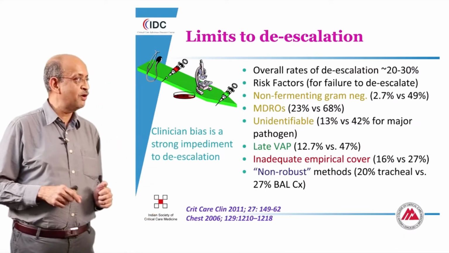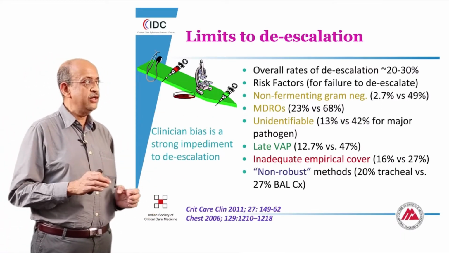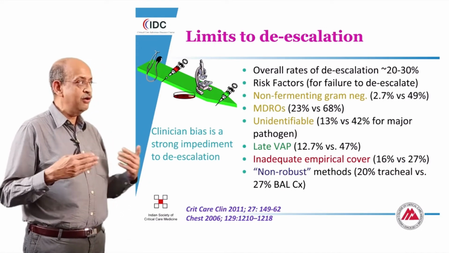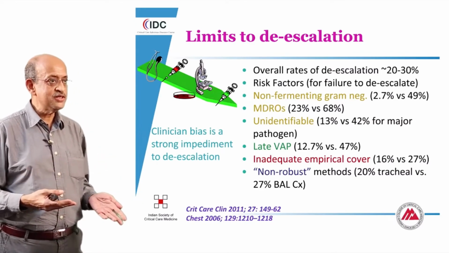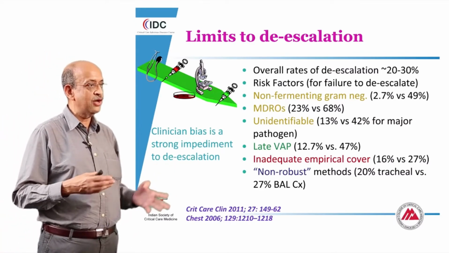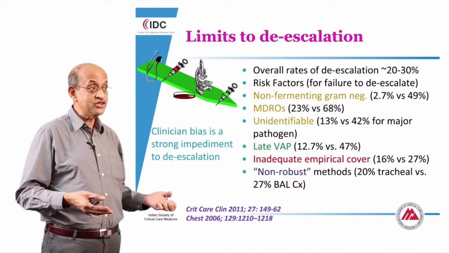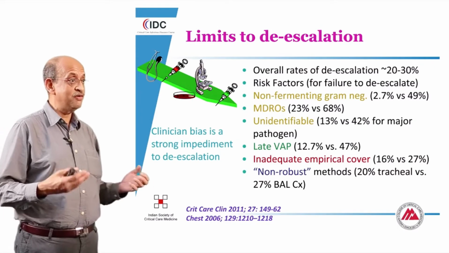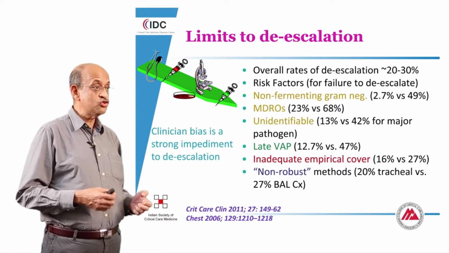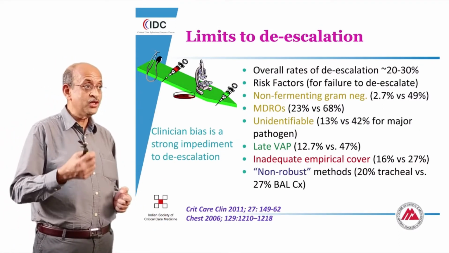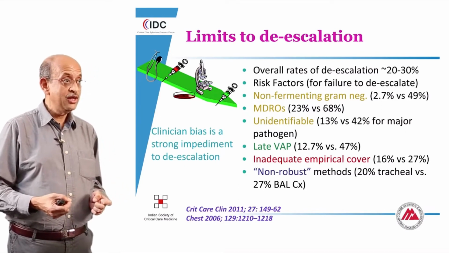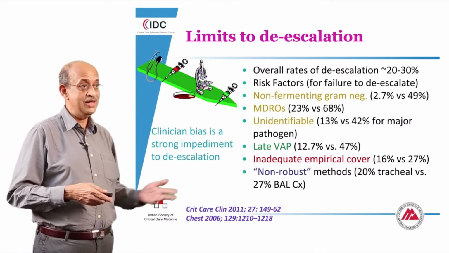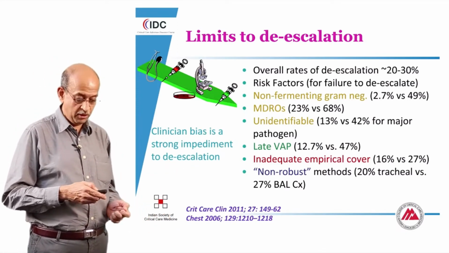As an analysis from two separate papers, it's very clear that our tendency to avoid de-escalation is influenced a lot by our own biases, especially out of concerns for multi-drug resistant organisms, or even, paradoxically, when we don't identify an organism, we try to justify our continuation of an antibiotic. Unfortunately, there is no hard and fast rule by which you can rule out or rule in an infection, so often it is very subjective, the way in which we decide to de-escalate or to continue a specific antibiotic.